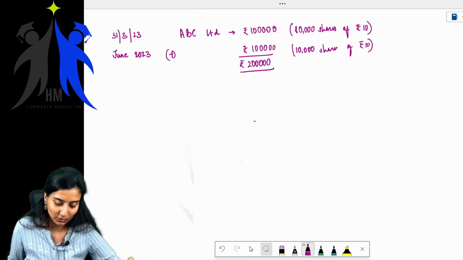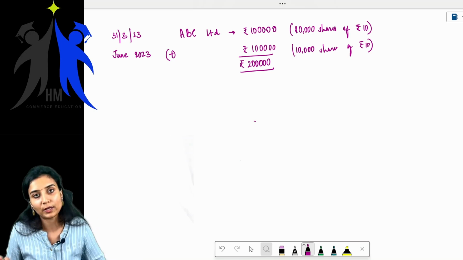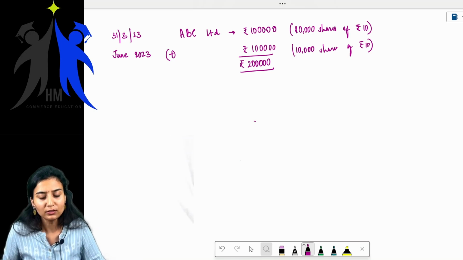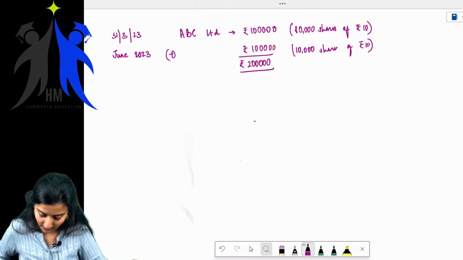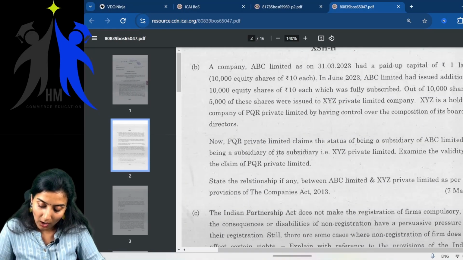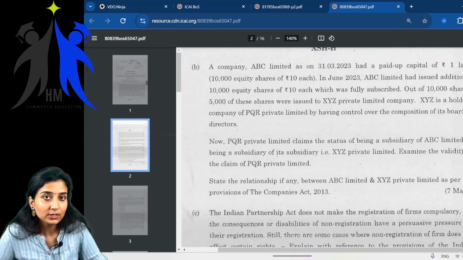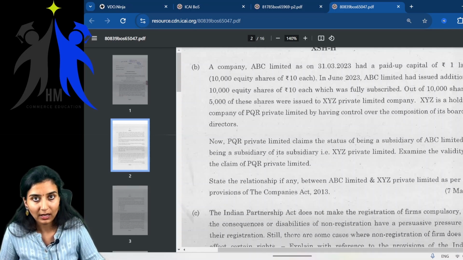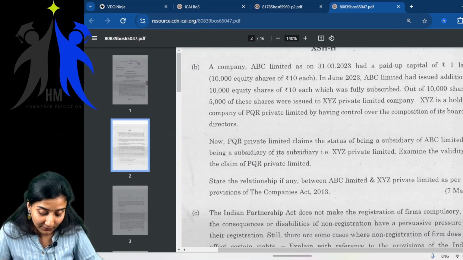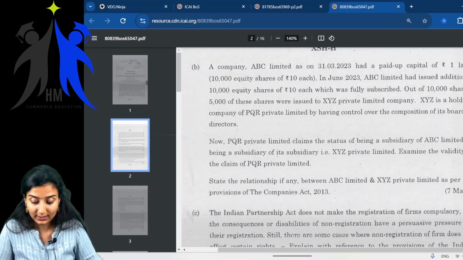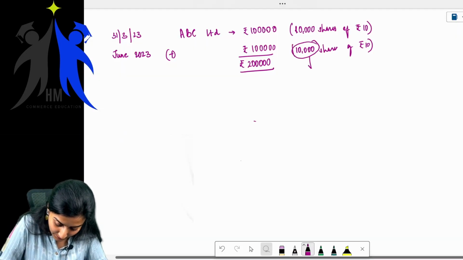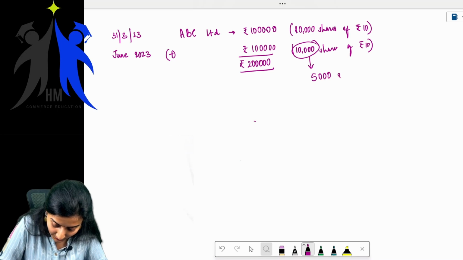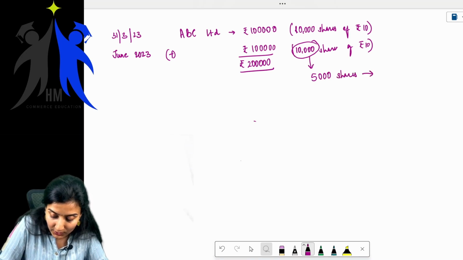You have understood this much of the question. Understanding the question is very crucial. First you have to understand the question, then you can answer it. So till here you have understood. Next part of the question, children: out of the additional 10,000 shares issued, 5,000 of these shares were issued to XYZ Private Limited.